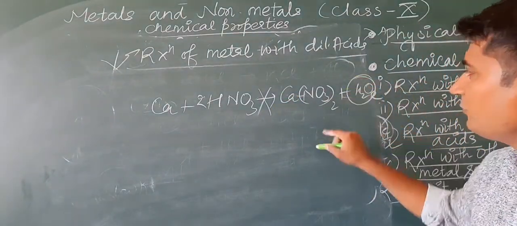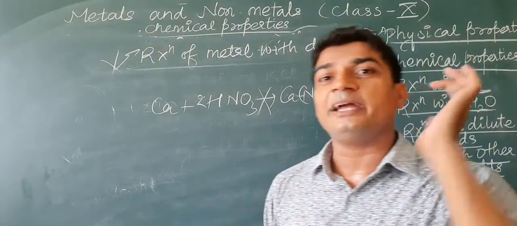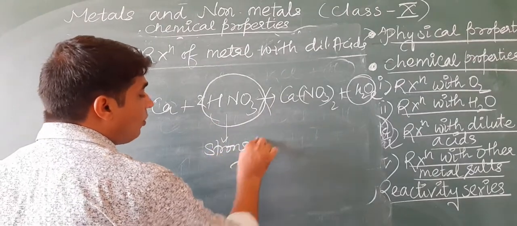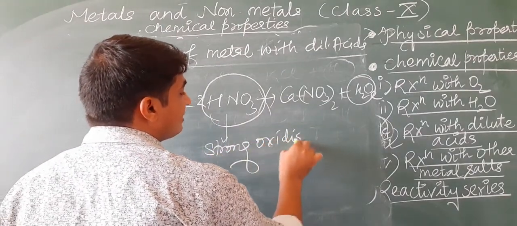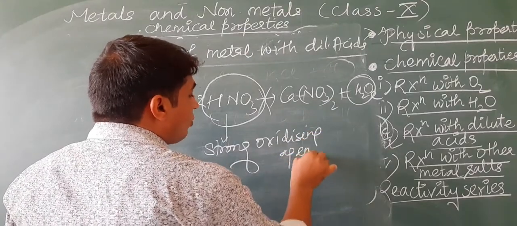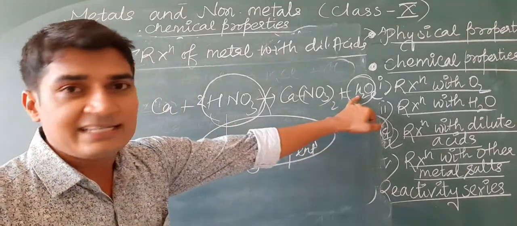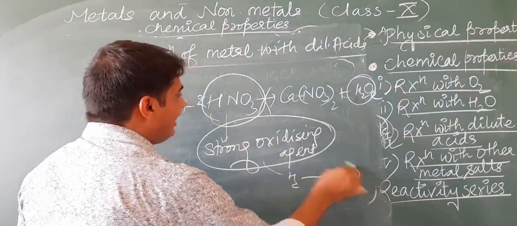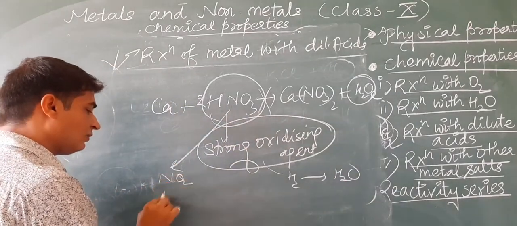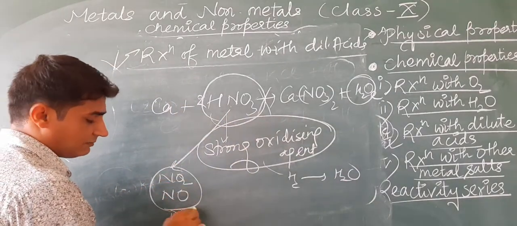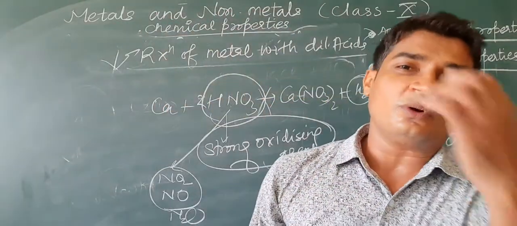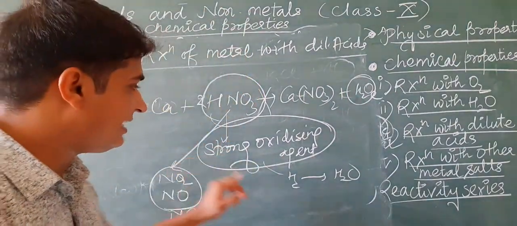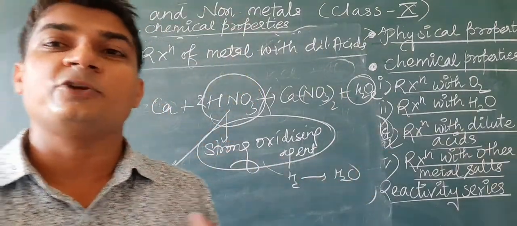Instead of hydrogen, what is formed? H2O is formed. Why is it so? Because HNO3 is a strong oxidizing agent. So whenever hydrogen gas is produced, it converts hydrogen into water and itself gets converted into an oxide of nitrogen. Due to the strong oxidizing nature of HNO3, it oxidizes hydrogen into water. That's why hydrogen gas is not released.